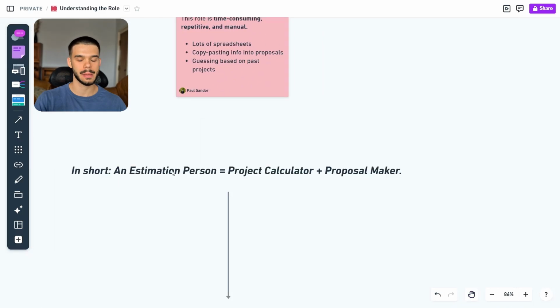Now, in short, if you think about it, an estimation person is a combination of basically two tools, a project calculator and a proposal maker.